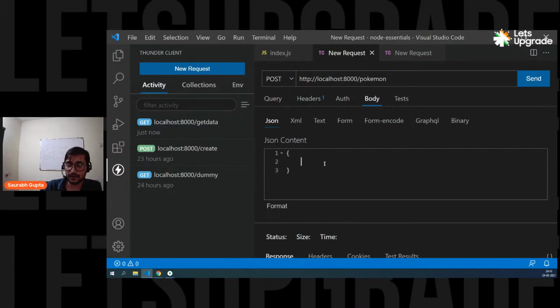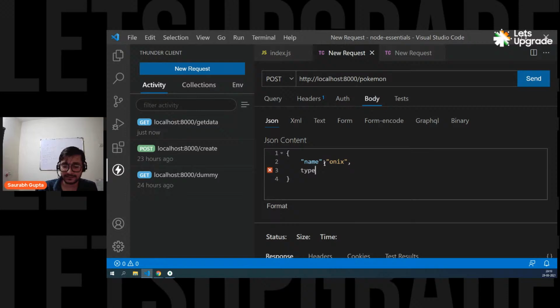So let's send a Pokemon data. Name. Give me any Pokemon name, guys. Come on, tell me some Pokemon names. I have actually forgotten everything. So tell me some Pokemon names, everyone. Onyx. Okay, I can put Onyx.